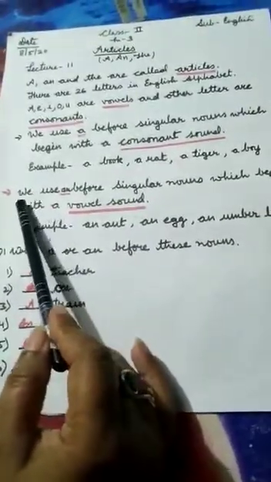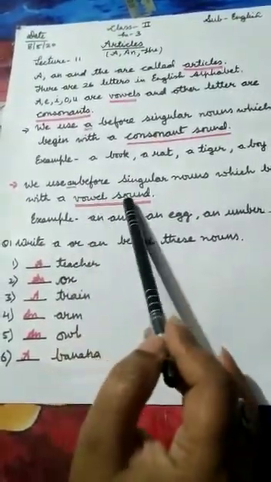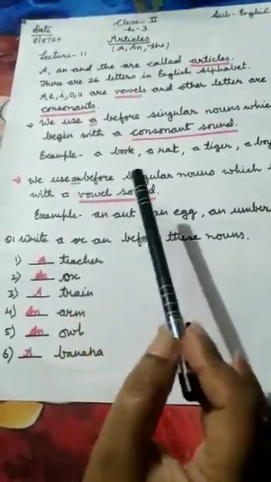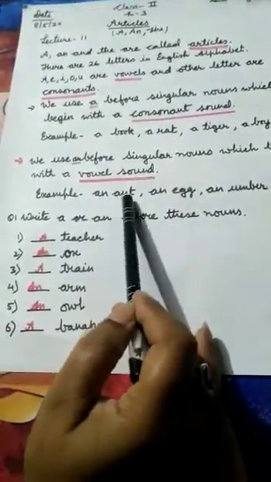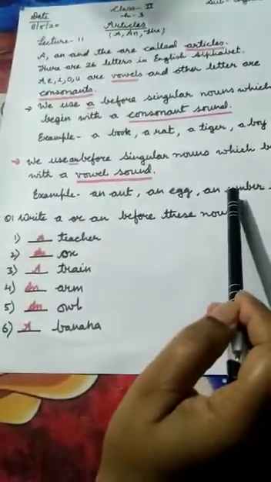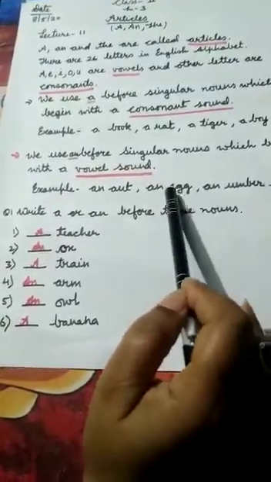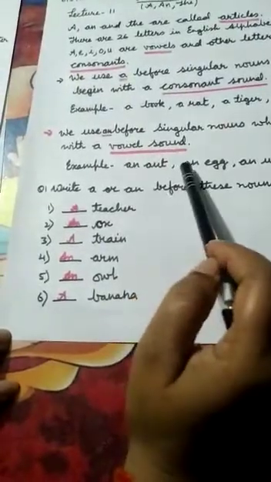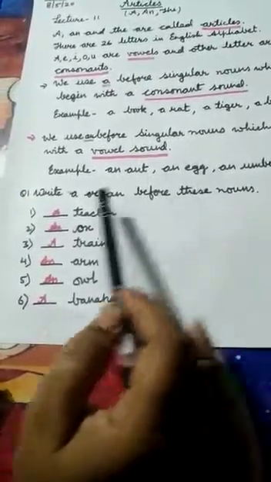Here we use an before a singular noun which begins with a vowel sound. Here is the word an. We are using this word when these words start with vowels. An ant, an egg, an umbrella. These words' first letter is a vowel: U, E, A. So we will add here an. It means जो words vowel से start होते हैं उनके आगे हम an लगाते हैं.